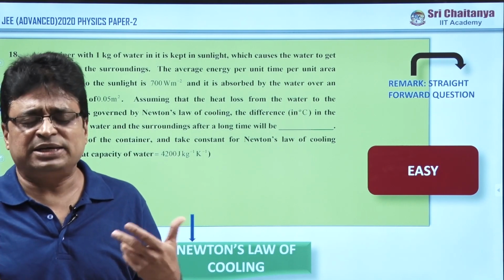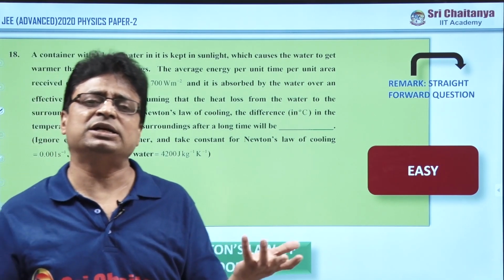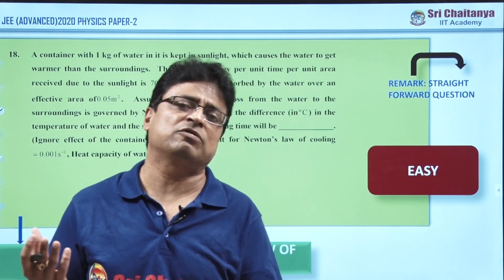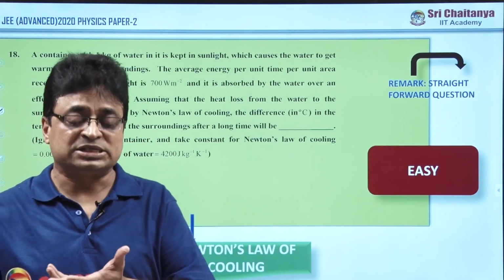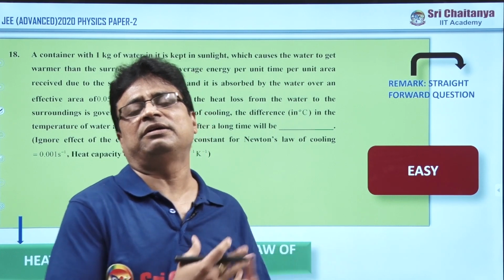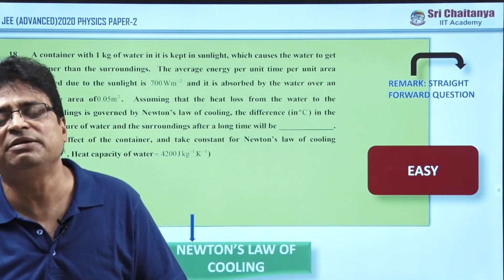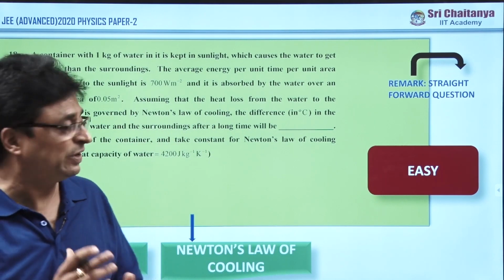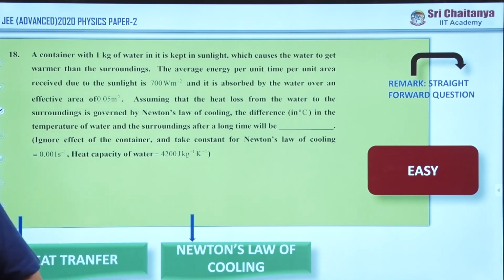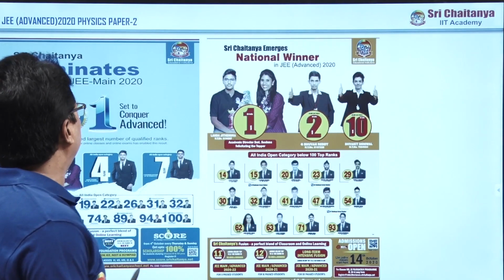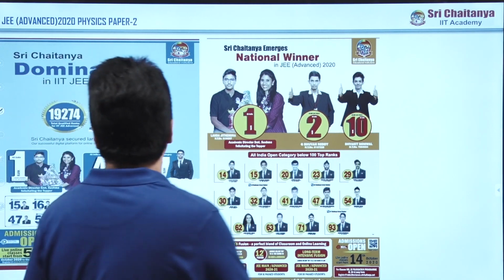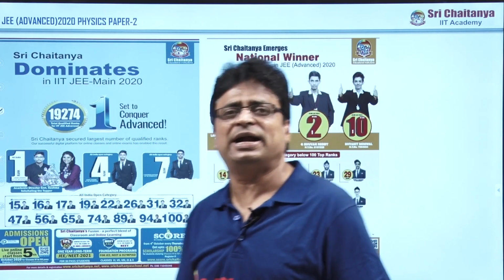I can say confidently that more than 60 to 70% of questions of similar models were reflected in the final Advanced as well as in the JEE Mains examination. That's why in 2020 Sri Chaitanya got all India ranks in Mains as well as in Advanced in the open category.